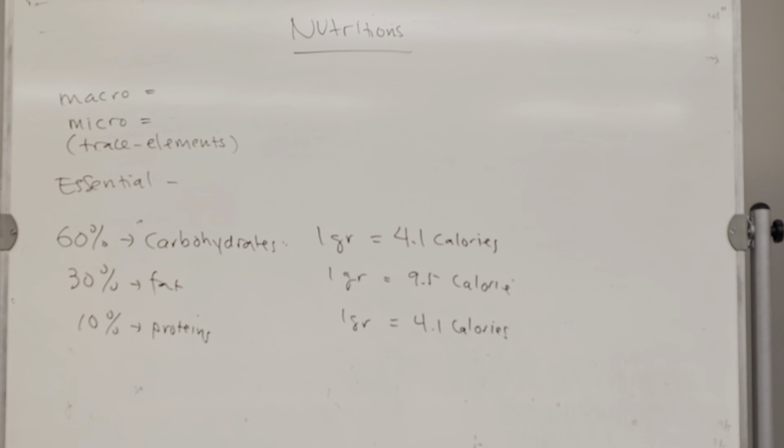So if I give grams in the question, make sure you are able to calculate the calories based on this formula. If I give calories, then make sure you are able to convert them into grams. How many grams do we need for carbohydrate, for example. And you really show me that you're able to calculate that on your assignment paper. Okay?